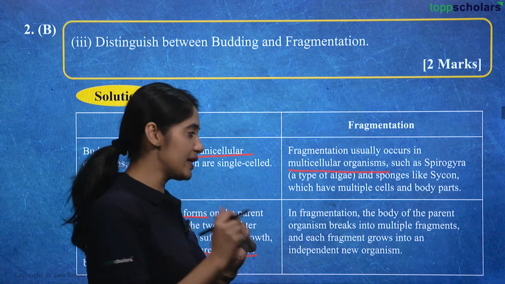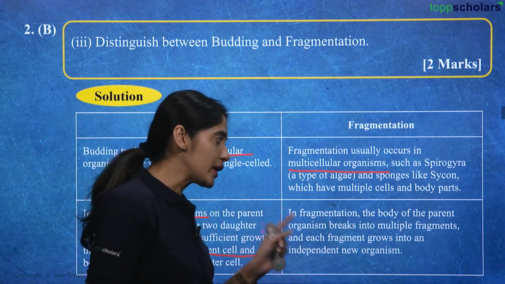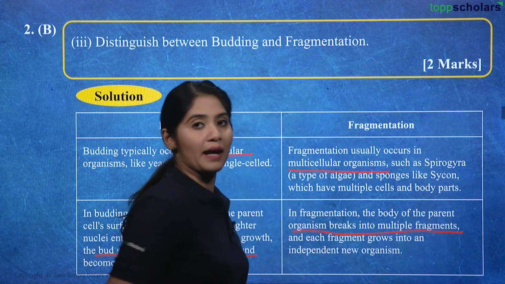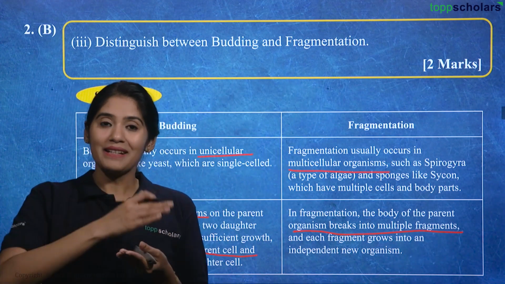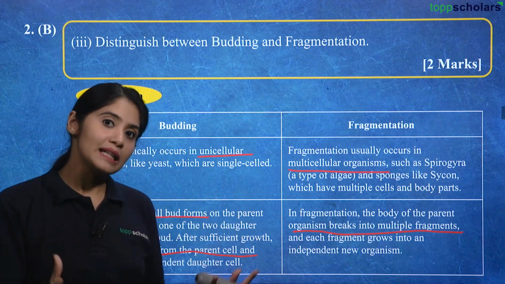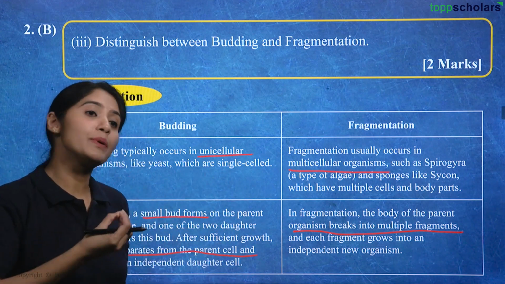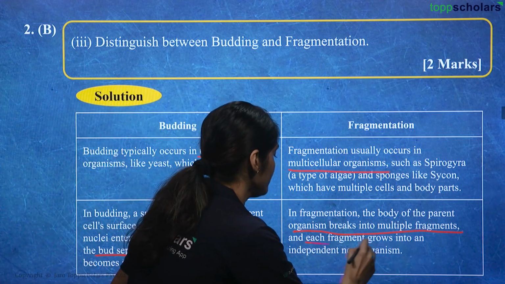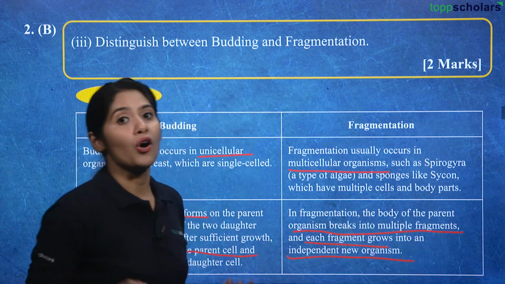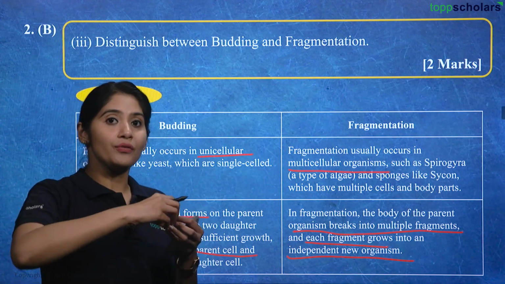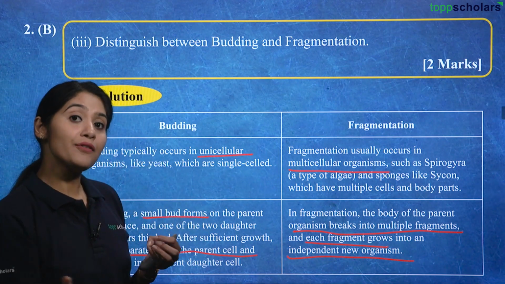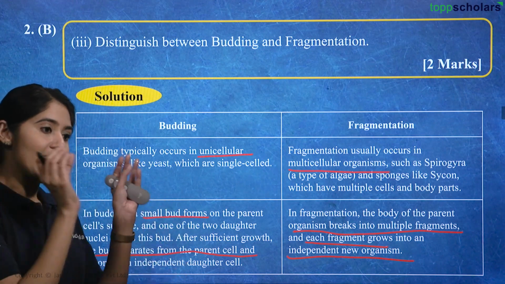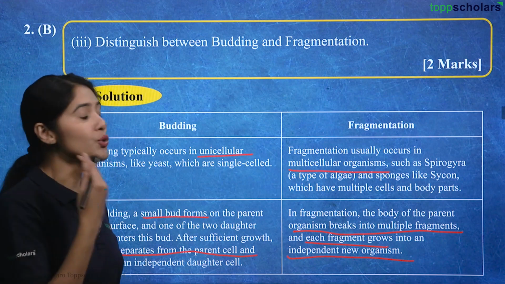What happens in fragmentation? In fragmentation, the body of the parent organism breaks into multiple fragments, and each fragment grows into an independent new organism, right? So instead of growing a different entity from the surface of the organism, it breaks into different fragments and each fragment becomes a new organism.